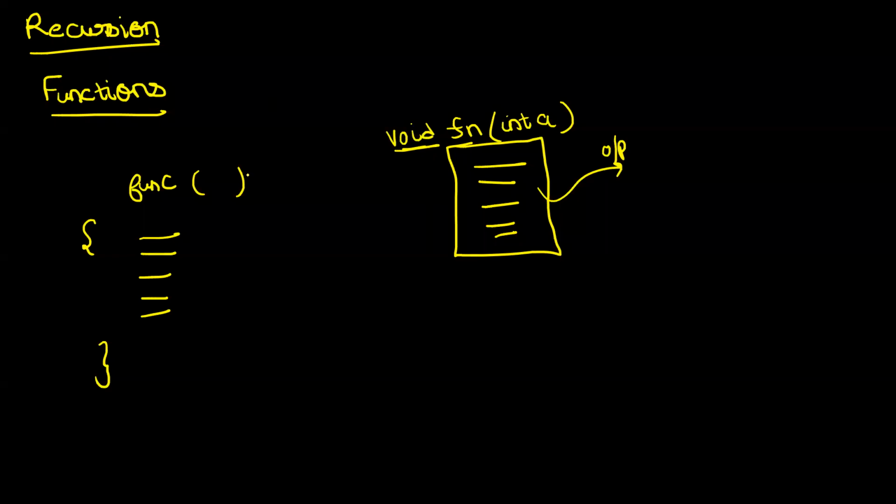So how did we write functions? We understood that, boss. First of all, by default, we are writing public static. Then I will write what is the return type of the function. If the function is not returning anything to me, then the return type will be void. But let's say if the function is returning an integer value, then I will say, boss, the return type of the function is int. Then I write the name of the function. Let us say fname. And then within parentheses, I will write what are the parameters that my function is accepting. What are the arguments that you should supply to your function?